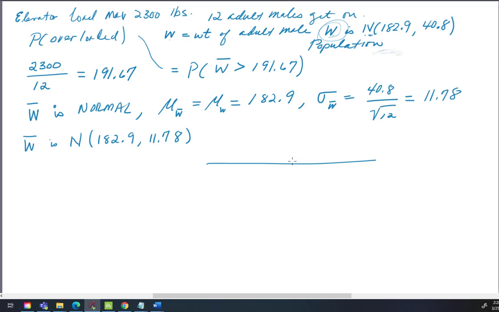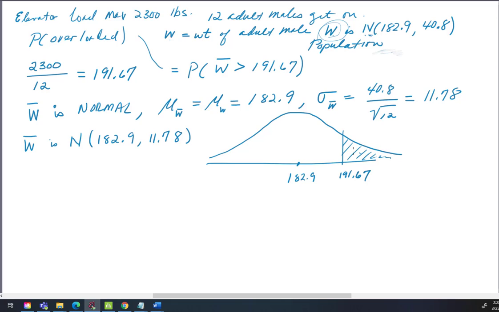And what we want to do, this is really a sketchy sketch, but just for scale, right under the peaky part is 182.9. And so the 191.76 would be up here somewhere. I think I said 76, but it's really 67. And this is the probability we seek right there.